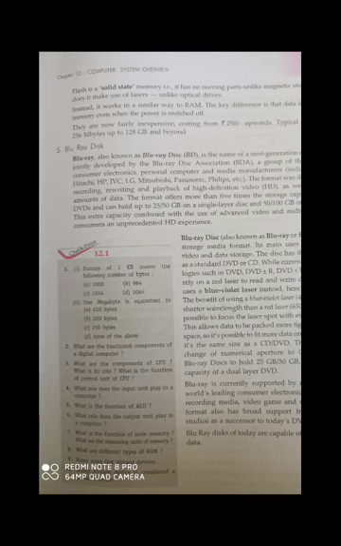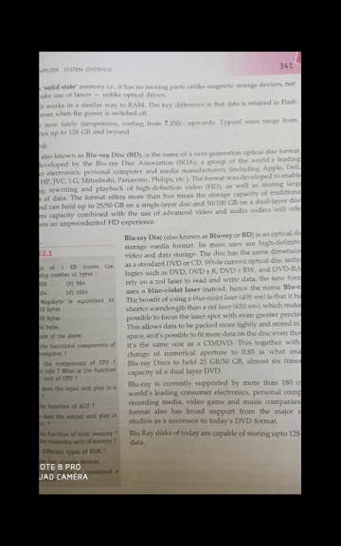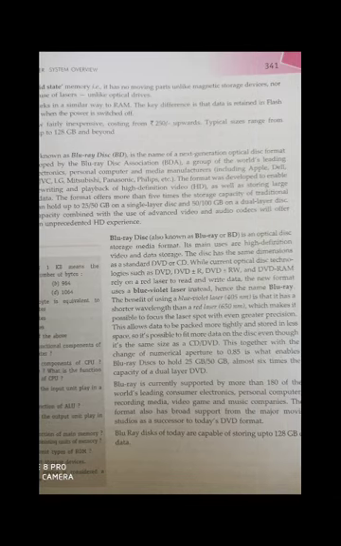Another example is the Blu-ray disc. It is a highly compact disc which stores much more data than the digital versatile disk. It has a capacity of 25 to 50 GB on a single layer, and 50 to 100 GB on a double layer. It means it is a highly compact disk.